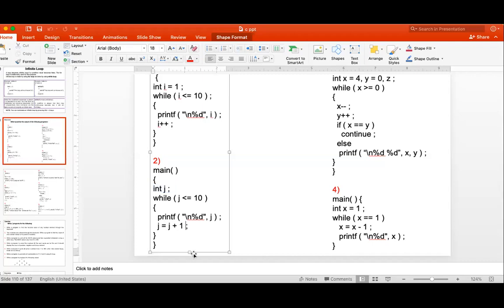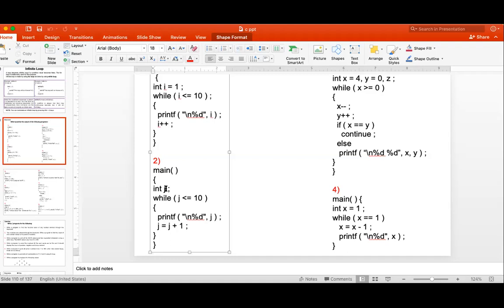So what is the output of that program then? If we execute, getting 0 to 10 only, sir? No. Why 0 to 10? Sir, J has a garbage value. J is a garbage value. It can be a negative value, it can be a positive value. If it is a positive value, it is whatever value came before executing. Suppose it is 23 lakh. Then 23 lakh less than or equal to 10 is a false condition, and it will directly go outside.